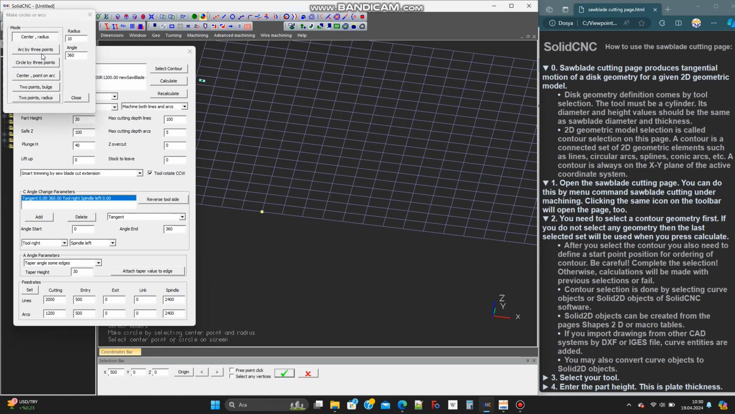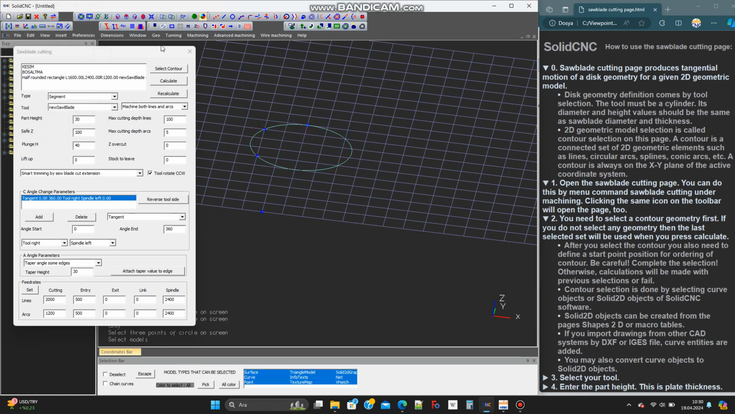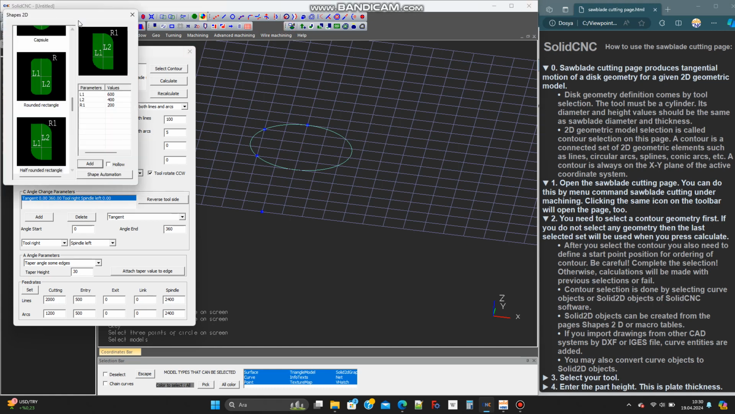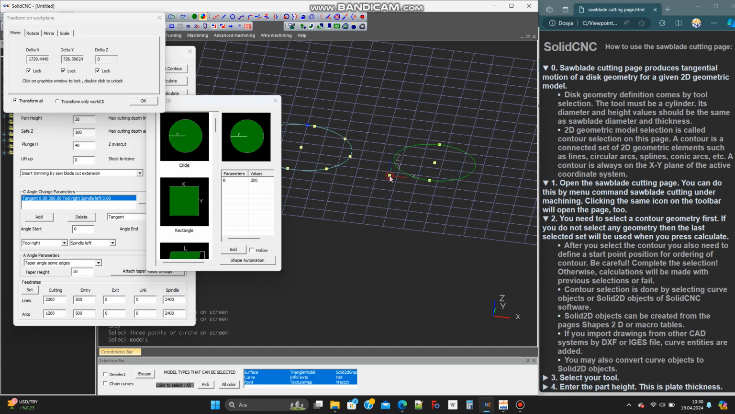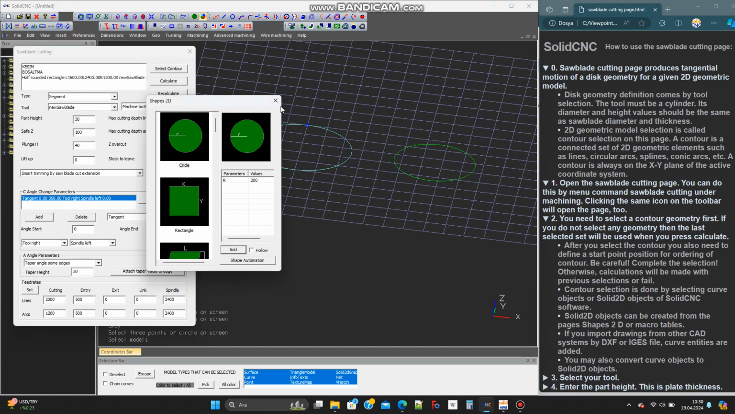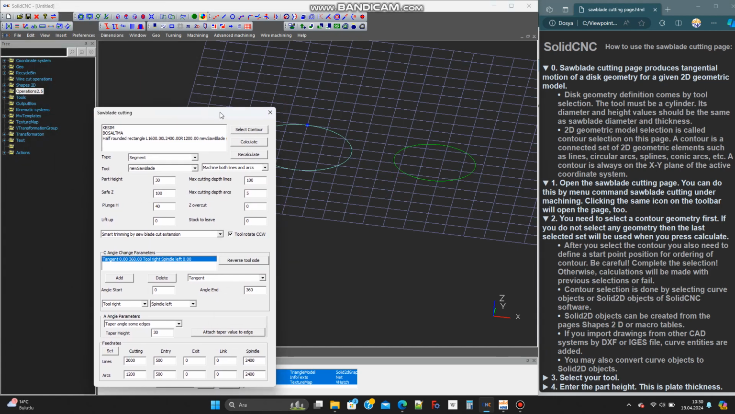Contour selection is done by selecting curve objects or solid 2D objects of SolidCNC software. Solid 2D objects can be created from the page's shapes 2D or macro tables. If you import drawings from other CAD systems by DXF or IGES file, curve entities are added. You may also convert curve objects to solid 2D objects.